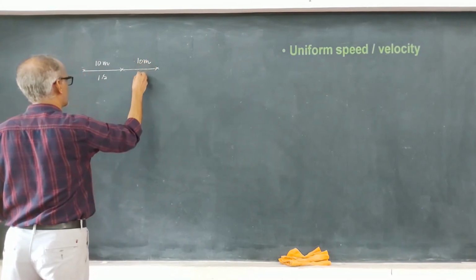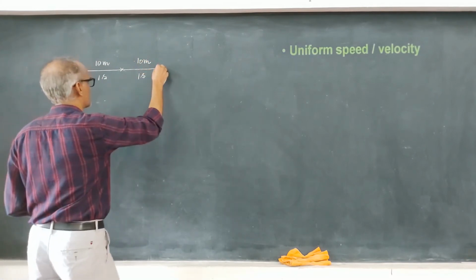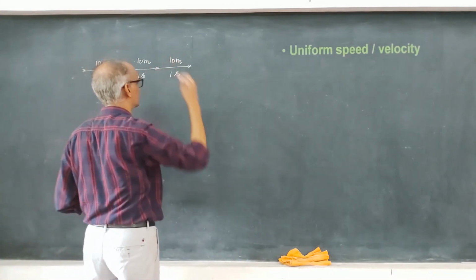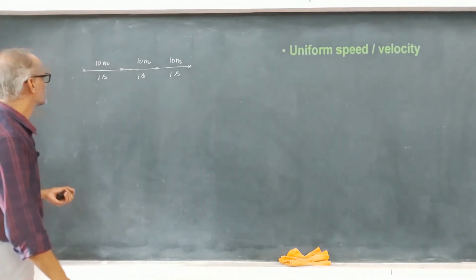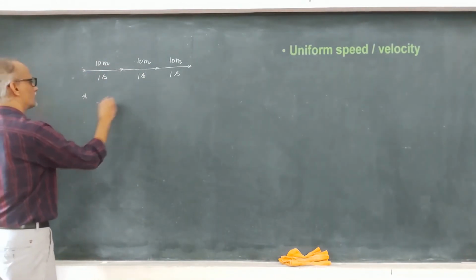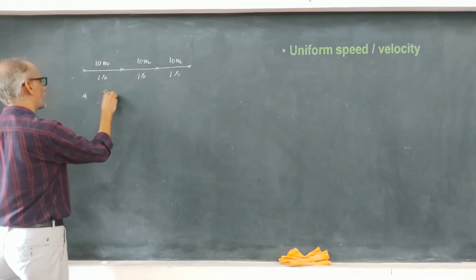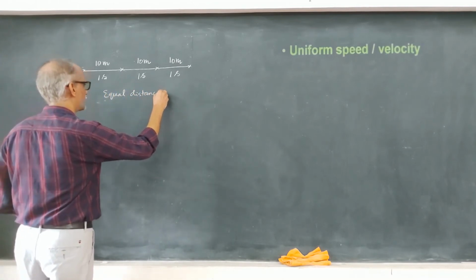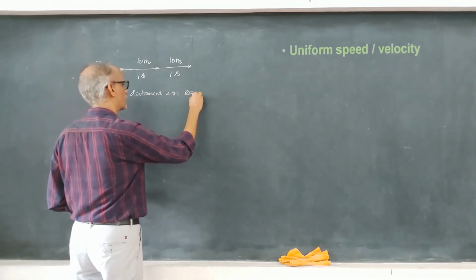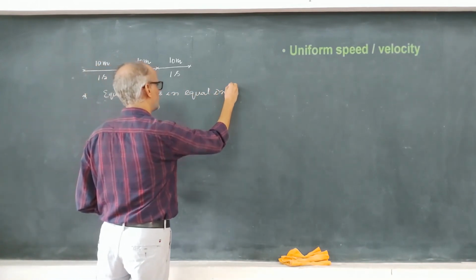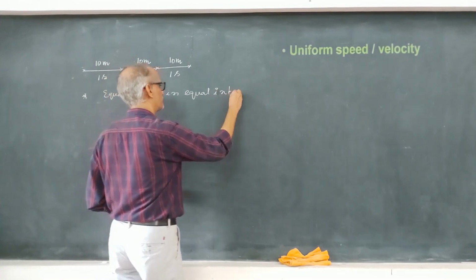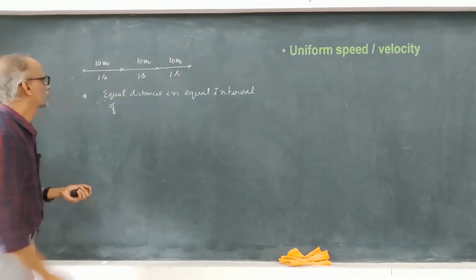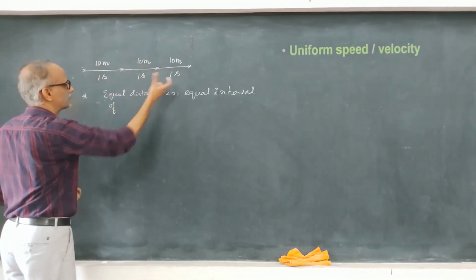again it covers the next 10 meter in 1 second, and again it covers the 10 meter in 1 second. So here we find the body covers equal distances in equal intervals of time, correct? The body covers equal distances in equal intervals of time.